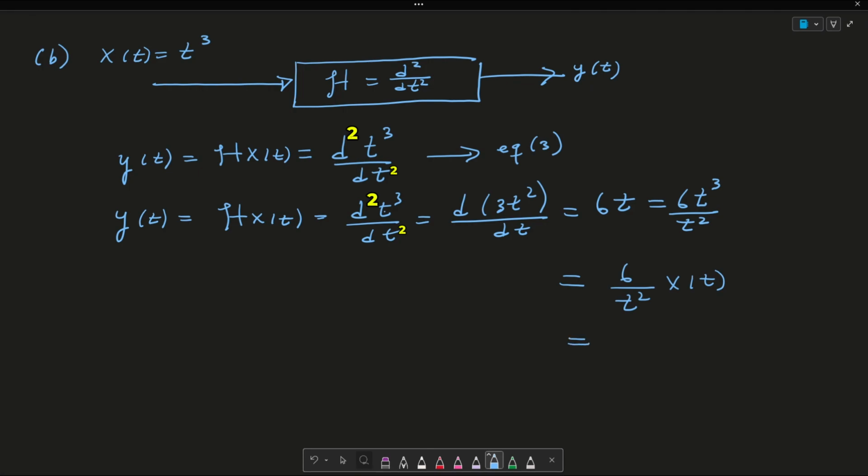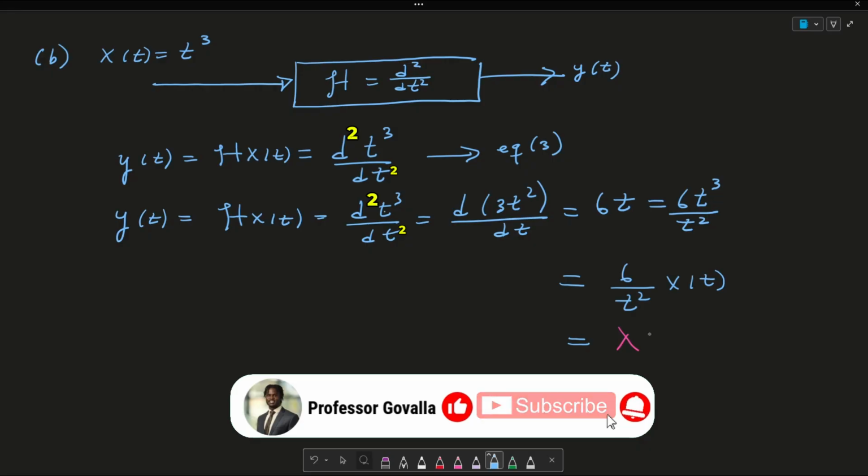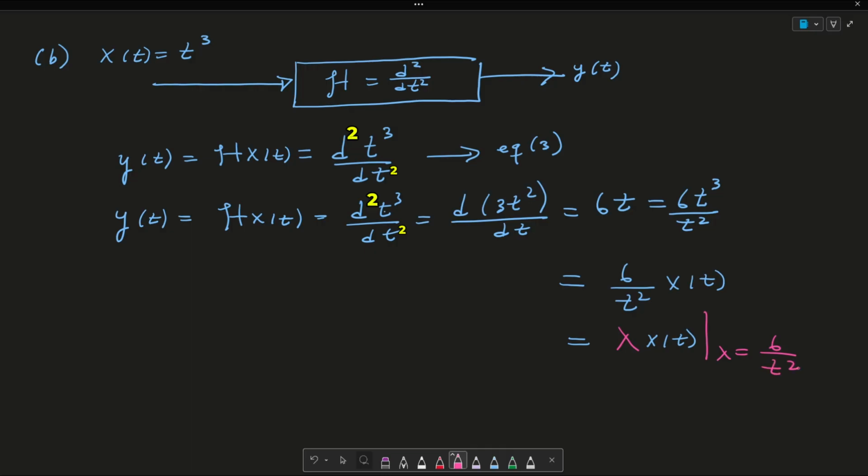And if we say that this is equated to lambda times x of t, where again this lambda is equal to 6 over t squared, this here is not a complex constant, right? Obviously it's not a constant. So t squared is not a constant, it's a variable.